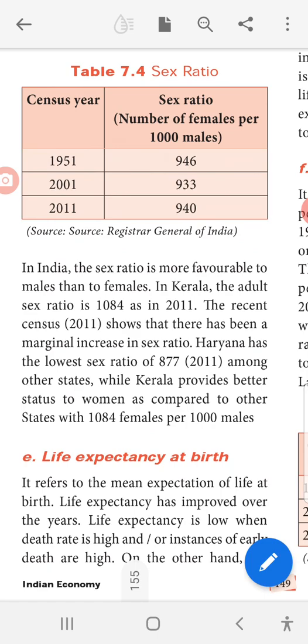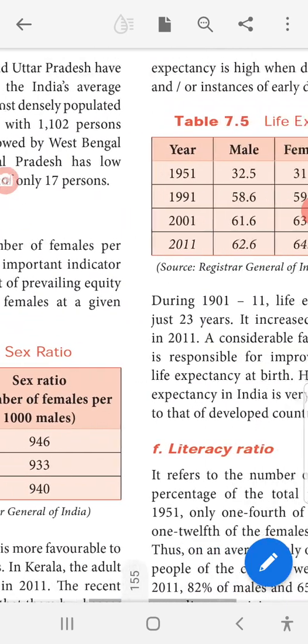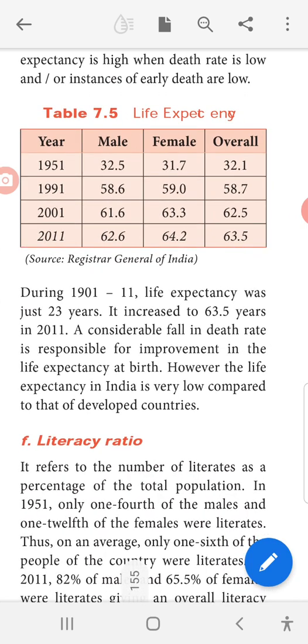Next one is life expectancy at birth. It refers to the mean expectation of life at birth. Life expectancy has improved over the years. Life expectancy is low when death rate is high and or instances of early death are high. Okay, life expectancy means how long they will live in the world. On the other hand, life expectancy is high when death rate is low and instances of early death are low.